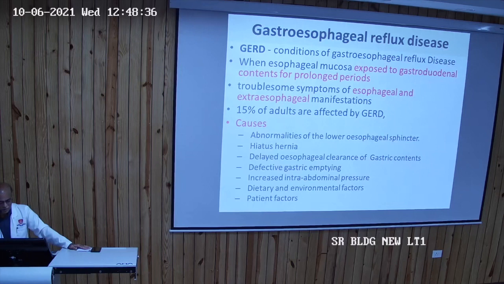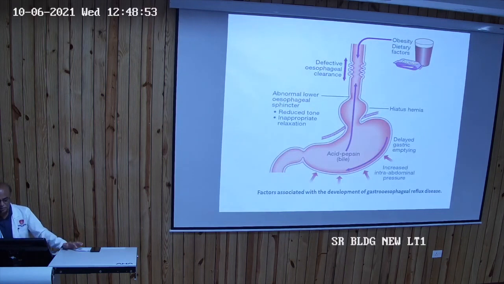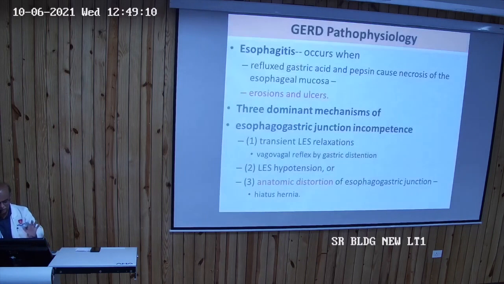So causes, again very simple: abnormality of the LES, hiatus hernia, delayed esophageal clearance of the gastric contents, defective gastric emptying, increased intra-abdominal pressure, dietary and environmental factors, and patient factors. So in simple terms: obesity, dietary factor, he is taking some heavy meal, defective esophageal clearance is there, abnormal esophageal sphincter relaxation, reduced tone, inappropriate relaxation or hiatus hernia, there is delayed gastric emptying and increased intra-abdominal pressure.